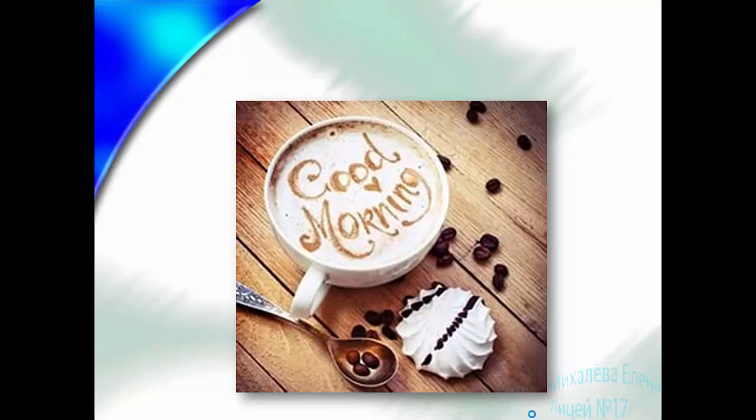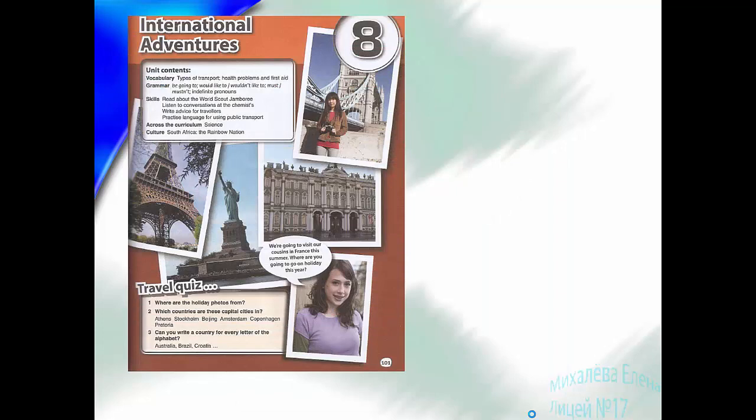Let's start our classwork. Today we will start a new topic. It is International Adventures on page 101. So look at this photo and tell me please, where are the holidays photos from? From what countries are they from?